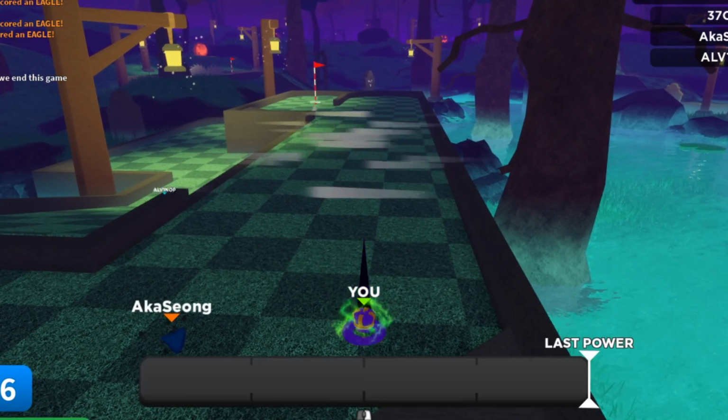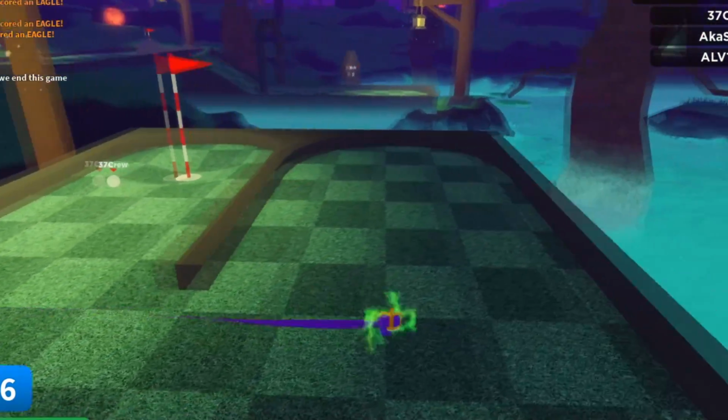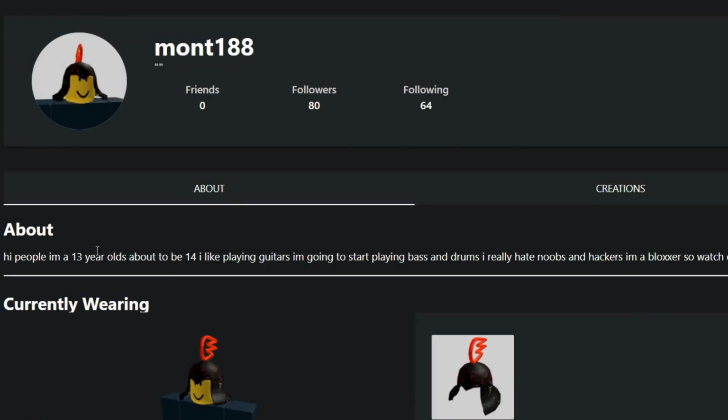at his profile using my magic, per se. And if we look at him here, "Hi people, I'm a 13-year-old about to be 14. I like playing guitars. I'm going to start playing bass and drums. I really hate noobs and hackers. I'm a blockster, so watch out."